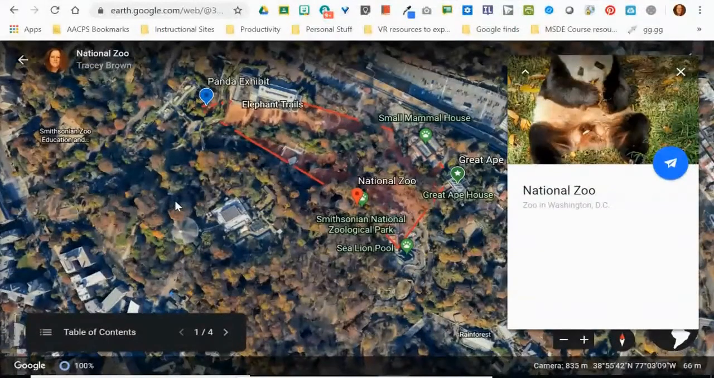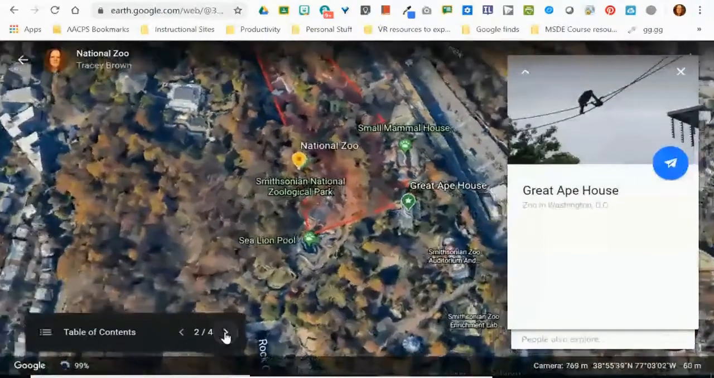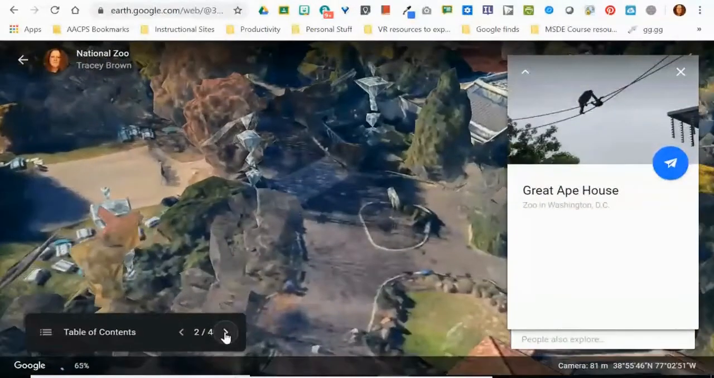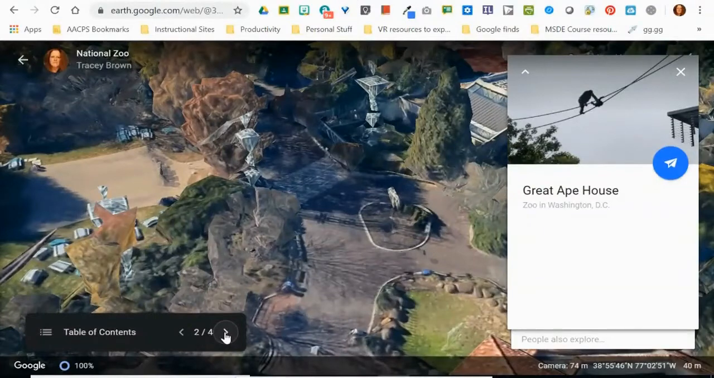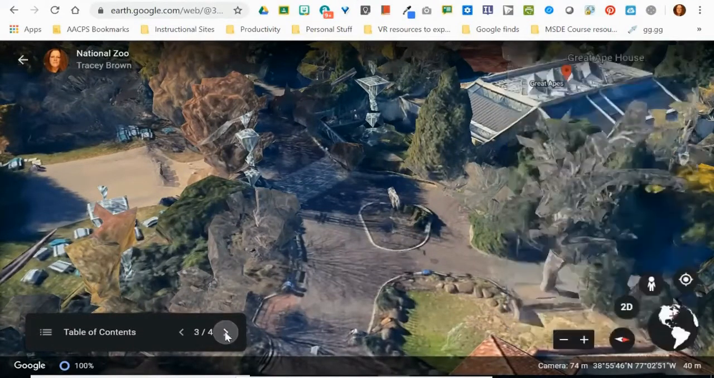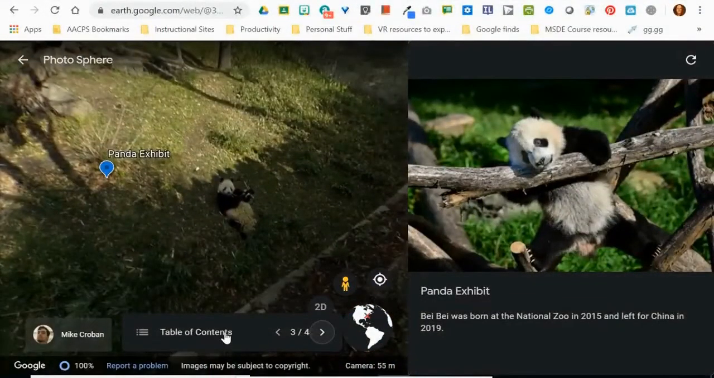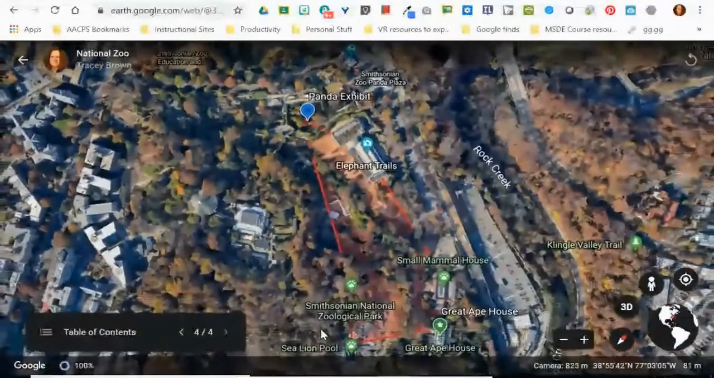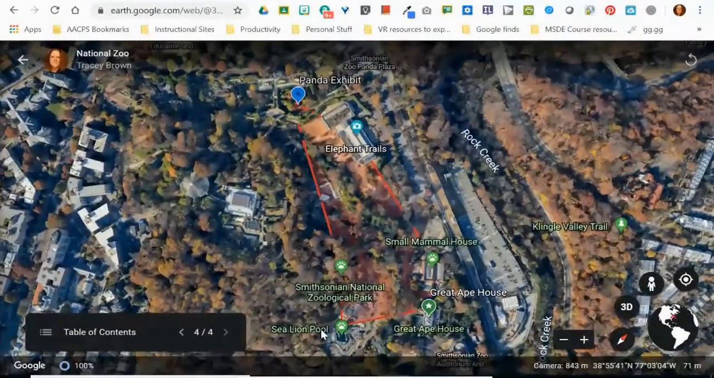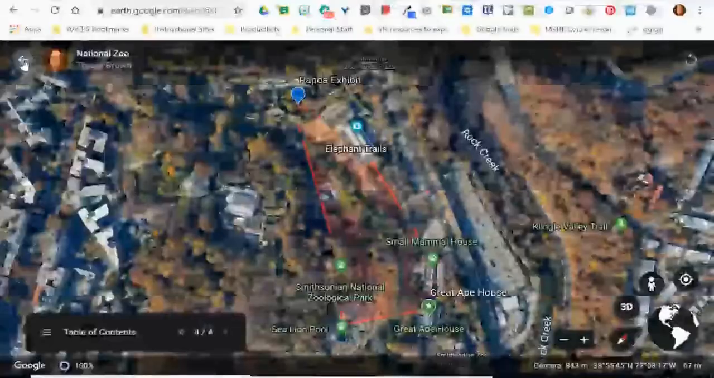And we start off taken to that first view where we were just looking down at the zoo. And then we get our ability to navigate through the different locations here in the bottom left where it says table of contents. So when we click to go to the second view, we come down to that exact view of the ape house we had where we can see those climbing structures. Click again, and we're going to jump over to the panda exhibit, go all the way down to that photosphere where we can see Bebe. And finally, come back out to that aerial view where we're looking at that polygon we created that has the path that we're going to walk around the zoo when we take our trip. So that is presenting your project.